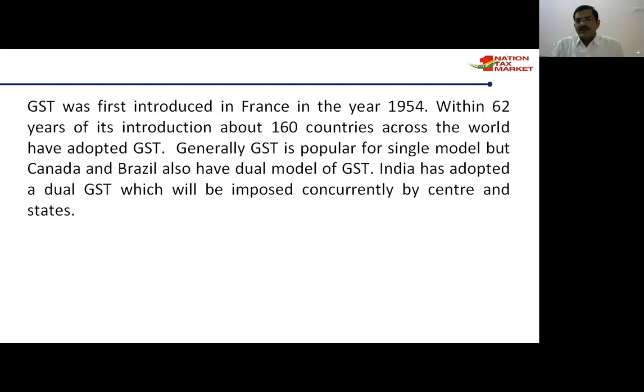Canada is a federal country. States have some powers, central has some powers. So we followed the Canadian system. Why? Because we have three different kinds of lists: state list, central list, and concurrent list. So states have power, and central has power, to levy the taxes.